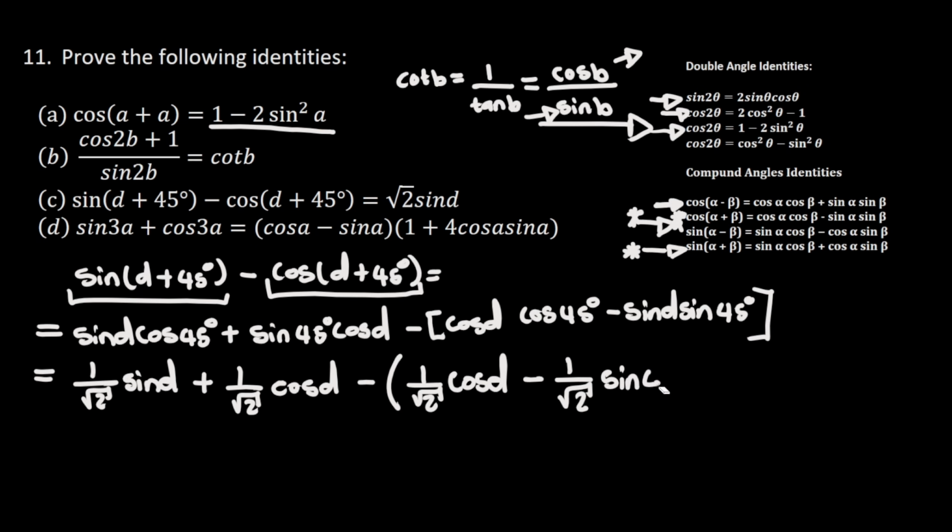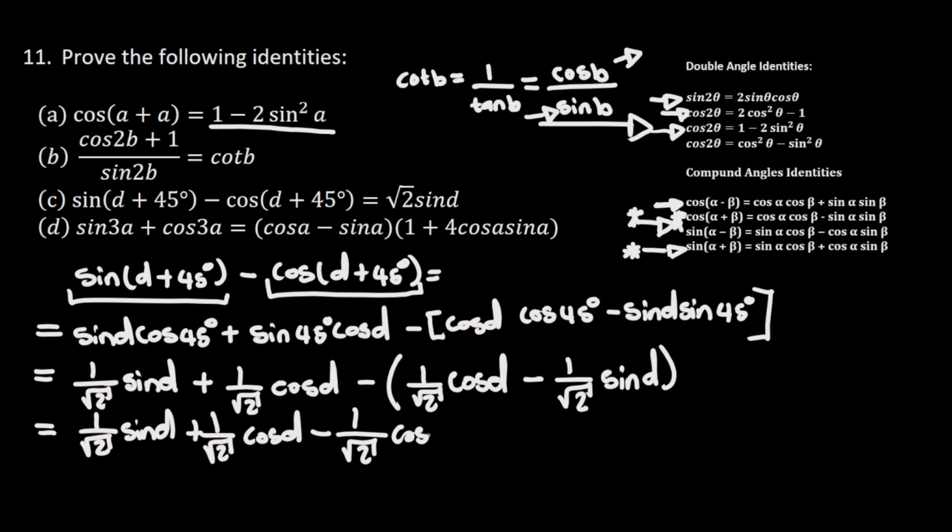D. Not 45 here. I made a mistake here. It's supposed to be D here. And this is going to be equal to 1 divided by root 2 times sine of D plus 1 divided by root 2 times cos of D minus 1 divided by root 2 times cos of D plus 1 divided by root 2 times sine of D.